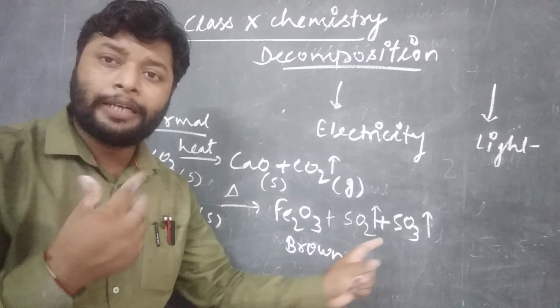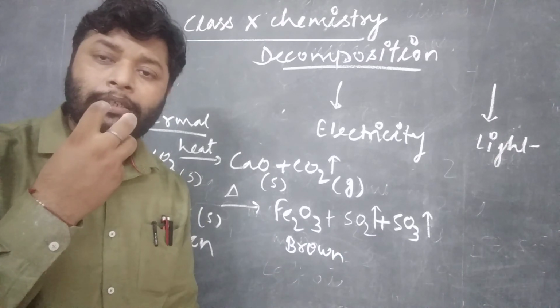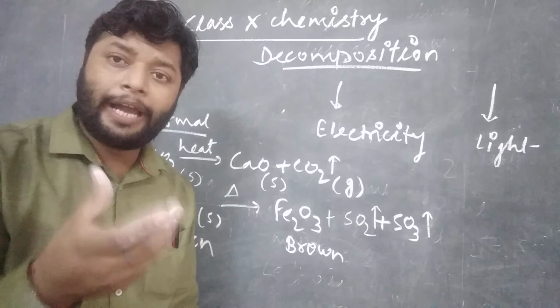Both gases are pungent in smell and have no color.